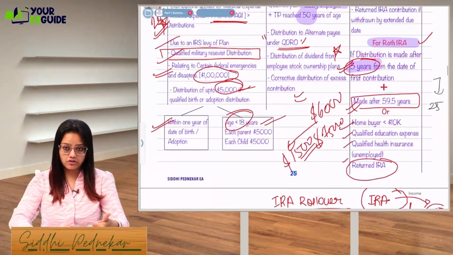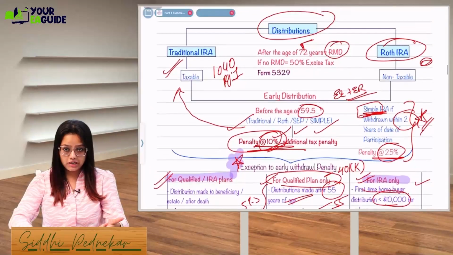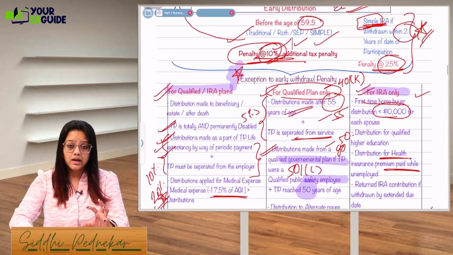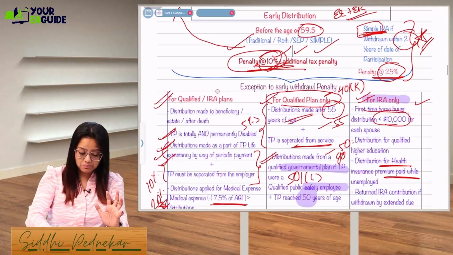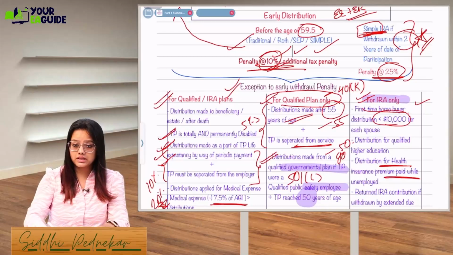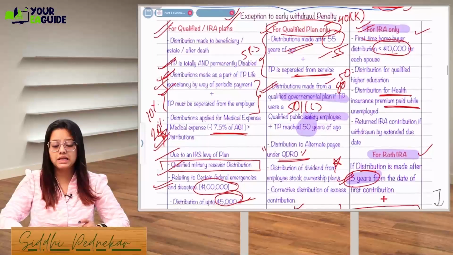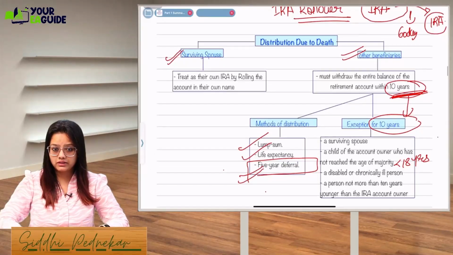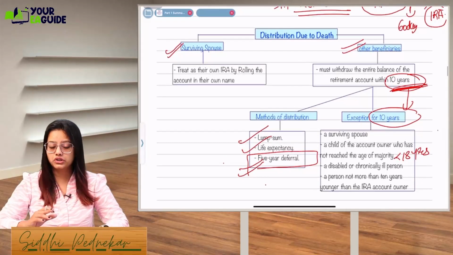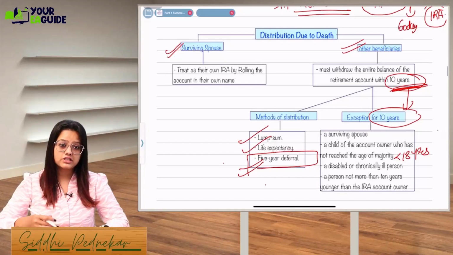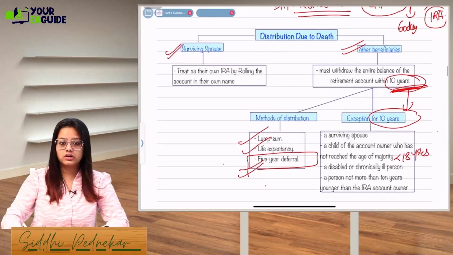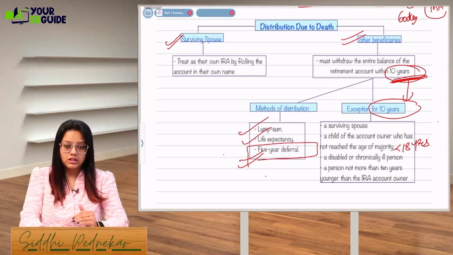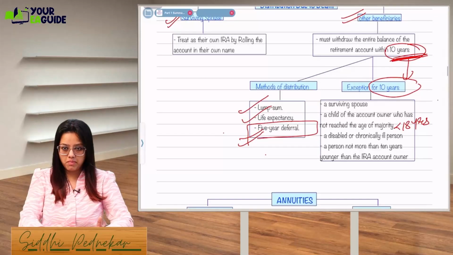We have done what contribution we can make, what distribution we can make. In case of distribution, what are the restrictions which will be applied, and if there are exceptions, these are the exceptions, then the 10% penalty will not be applicable in that case. Okay, and distribution due to death, in that case the surviving spouse will roll over the whole account, and if it's another person, another beneficiary other than the surviving spouse, then they can't call that IRA account their own. They will have to compulsorily withdraw the amount. Okay,